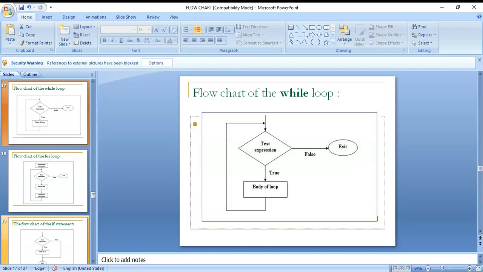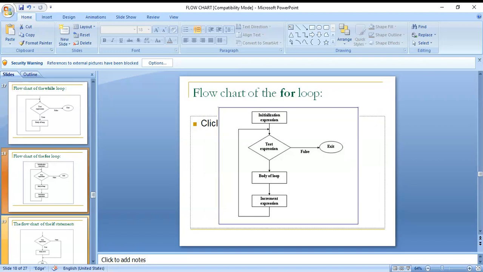Next, you can see here this is a while looping statement. And next, in this one you can see the initialization expression, test expression, then body of the loop, increment expression, and exit.